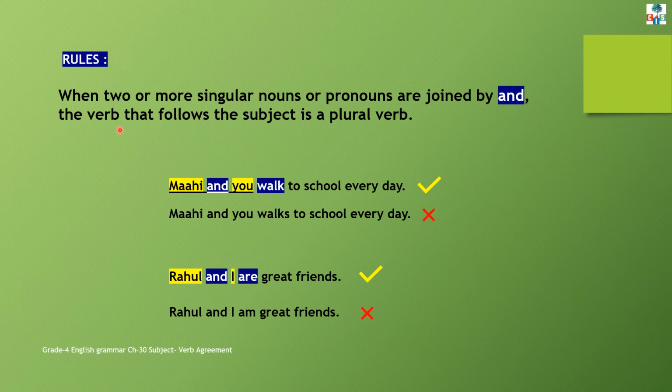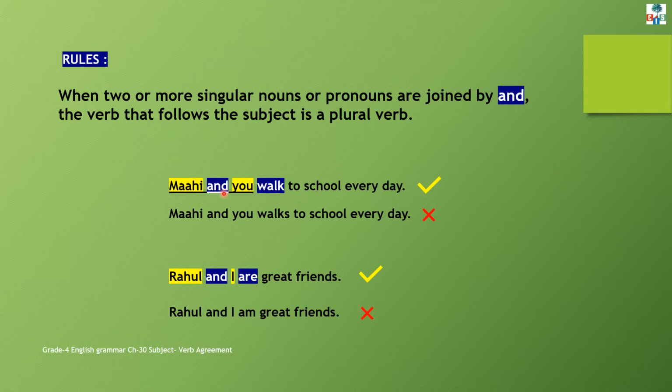Children, there are a few rules regarding the agreement of subject and verb. See the first one. When two or more singular nouns or pronouns are joined by and, the verb that follows the subject is a plural verb. For example, Mahi and you walk to school every day.